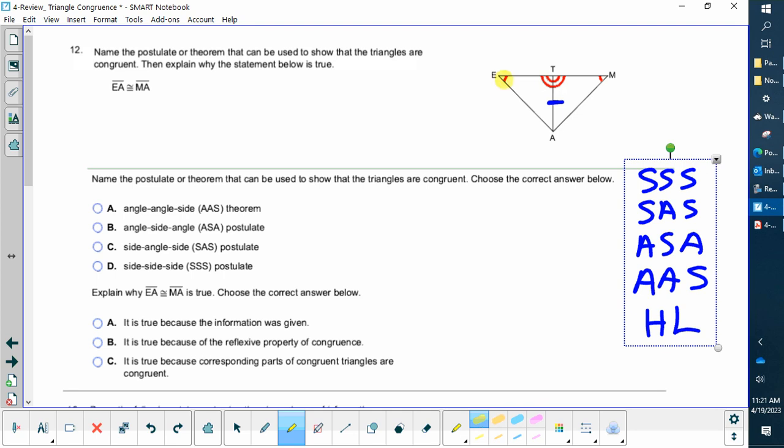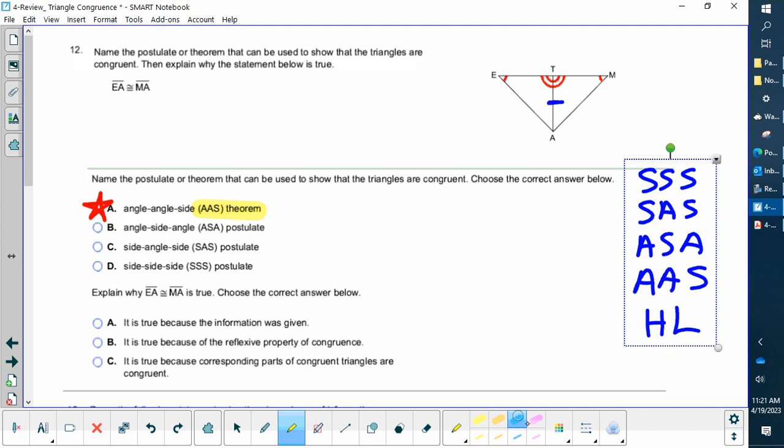Like that's angle, angle, side, or I could say side, angle, angle, but that's not on my list up here. So are they congruent? And the answer is yes. And it's right here. Angle, angle, side. Okay, explain why.